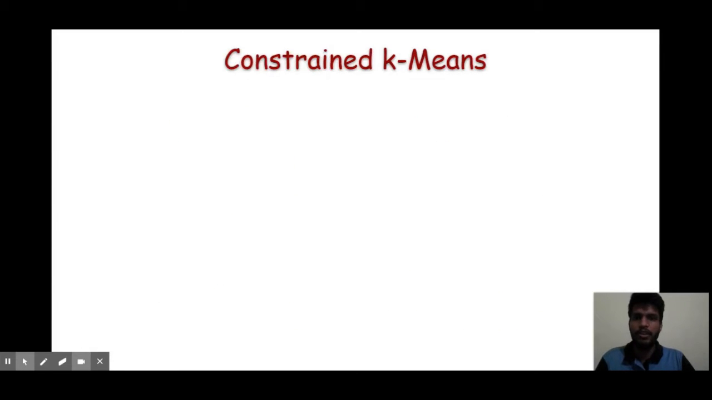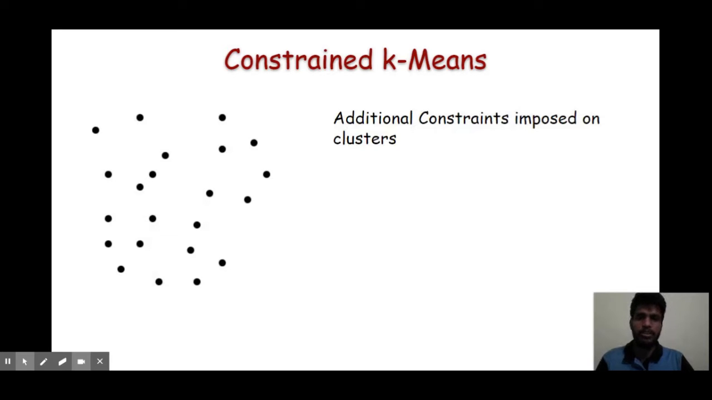So in this work, we will discuss the constraint k-means problem. Constraint k-means problem is a more general problem. In this problem, there are various constraints that are imposed on the clusters. For example, sometimes we are given some additional information about the clusters. For example, suppose we are given that these two data points must not be part of the same cluster, or these two data points must be part of the same cluster.